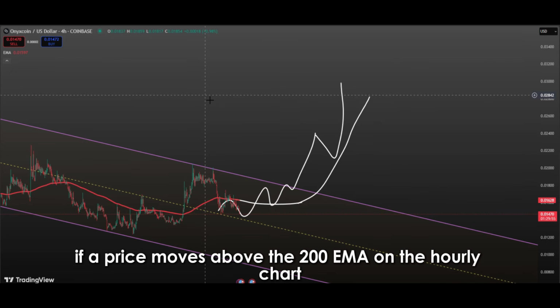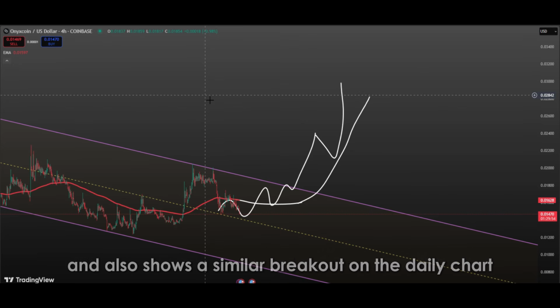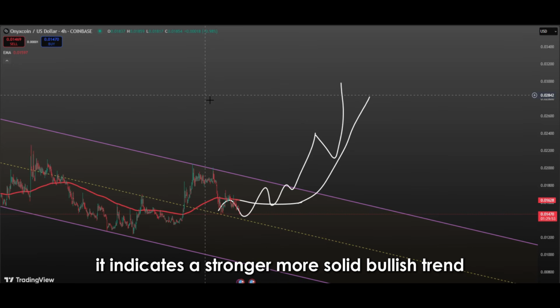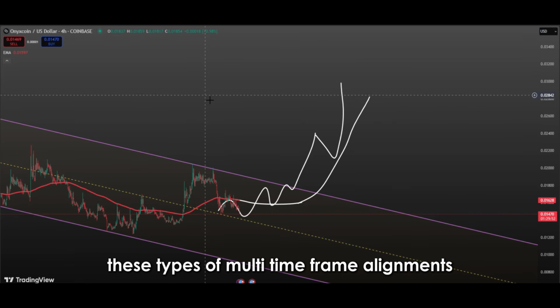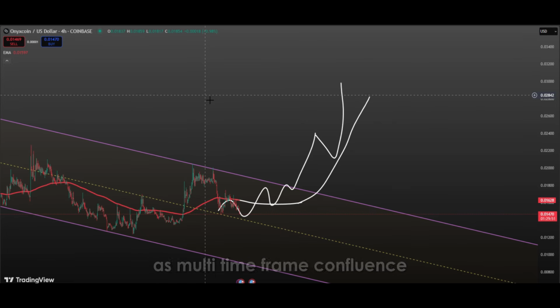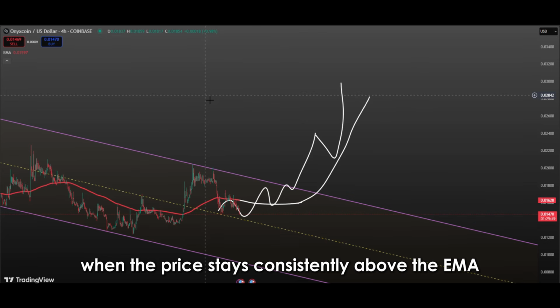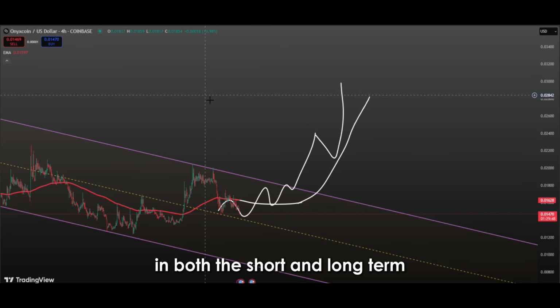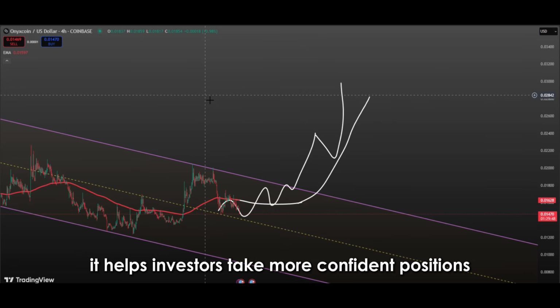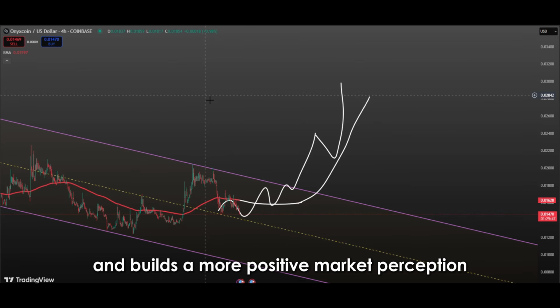For instance, if a price moves above the 200 EMA on the hourly chart and also shows a similar breakout on the daily chart, it indicates a stronger, more solid bullish trend. These types of multi-timeframe alignments, known in technical analysis as multi-timeframe confluence, offer more reliable signals regarding price direction. In other words, when the price stays consistently above the EMA in both the short and long term, it helps investors take more confident positions and builds a more positive market perception.